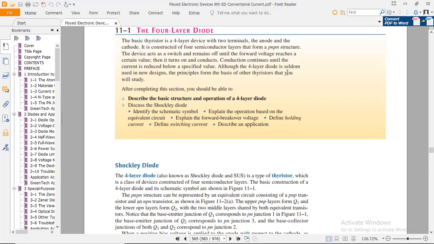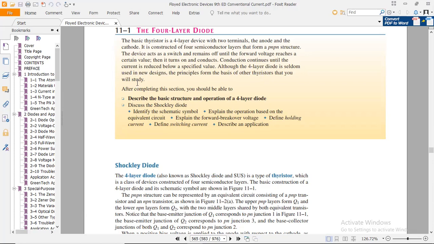Although the four-layer diode is seldom used in new designs, its principles form the basis of other thyristors